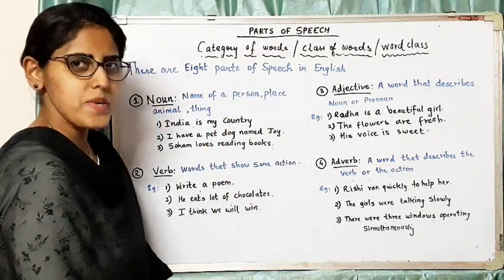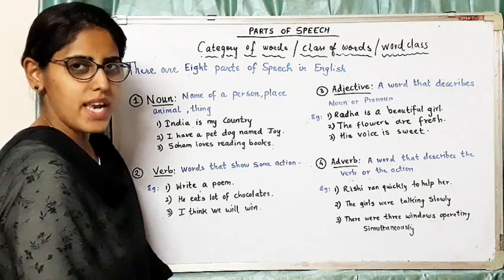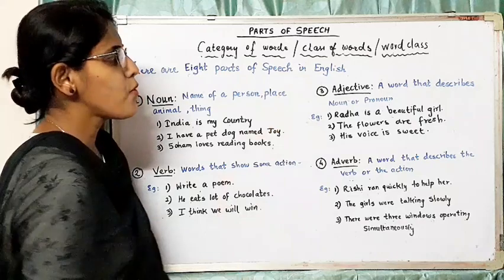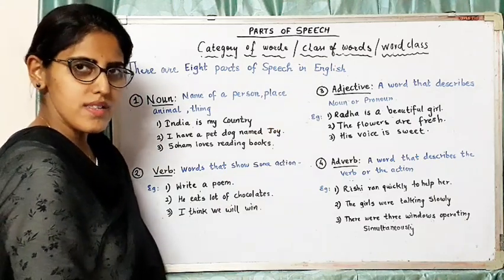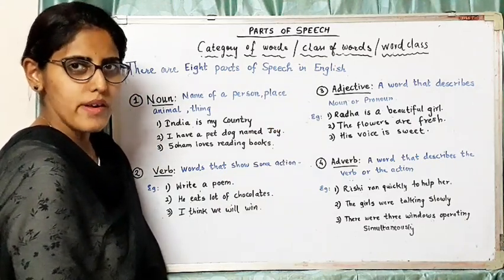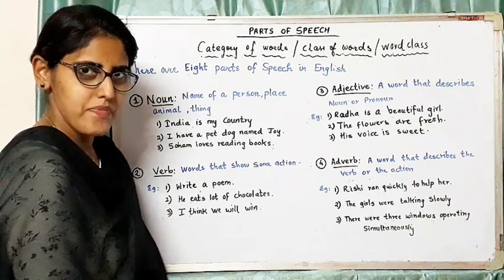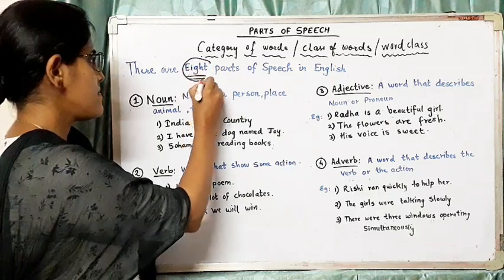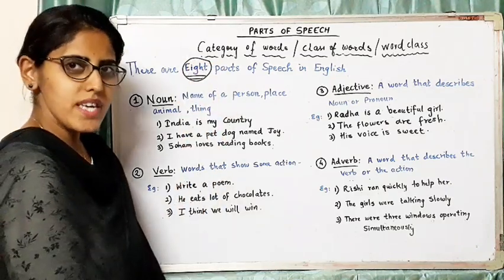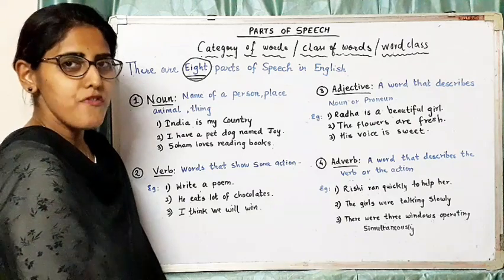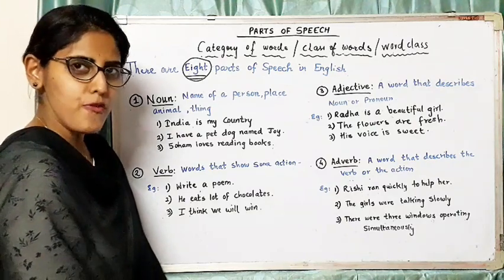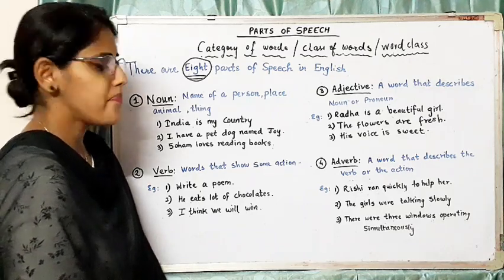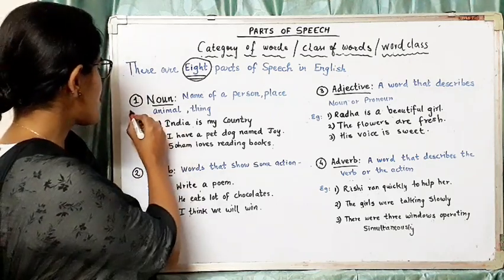What do you mean by parts of speech? Parts of speech are nothing but categories of words or classes of words, the different words that we use in English while making sentences. In English, there are 8 parts of speech. In today's session, we will learn 4 parts of speech, and the remaining 4 we will learn in our next session. The first part of speech is noun.